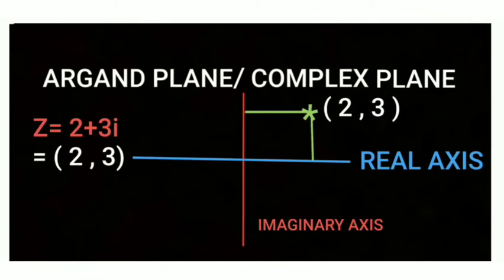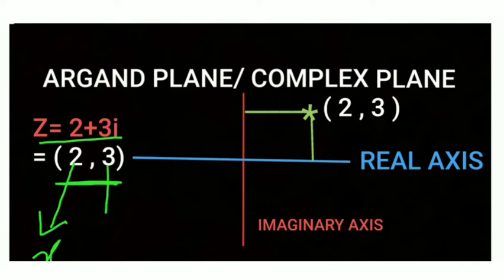If we take one point in the Argand plane, z equal to 2 plus 3i, we can write it in the form of an ordered pair, that is 2 comma 3. This 2 is the x coordinate and this 3 is the y coordinate.